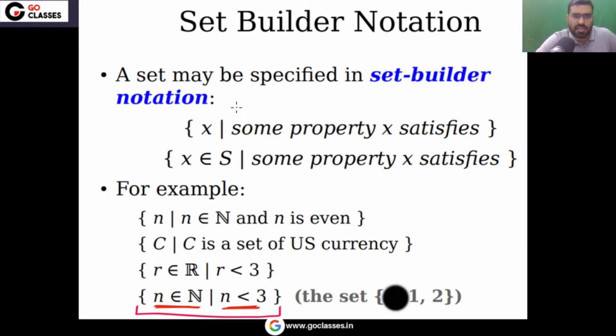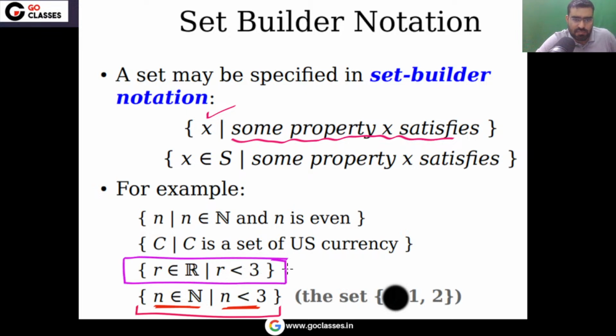So this is another notation. As you can notice, those elements which satisfy this property, or I can say those elements which belong to some set and satisfy this property. As you can notice, those elements which belong to the set of natural numbers who are less than 3. Those numbers which belong to the set of real numbers who are less than 3. So basically in this set you have all the real numbers less than 3. So this is your set.